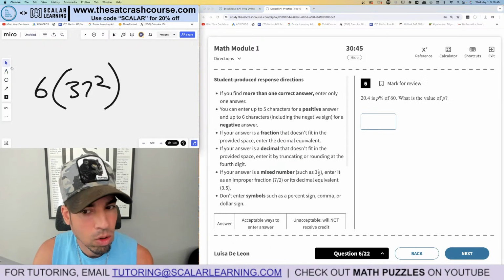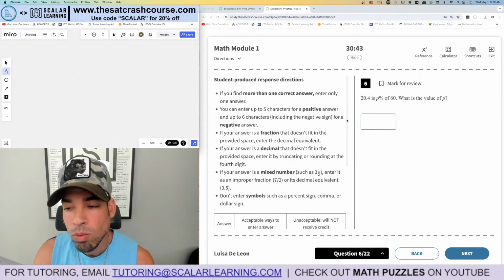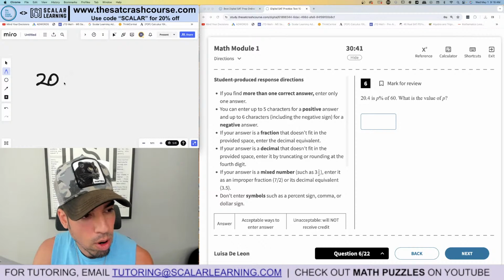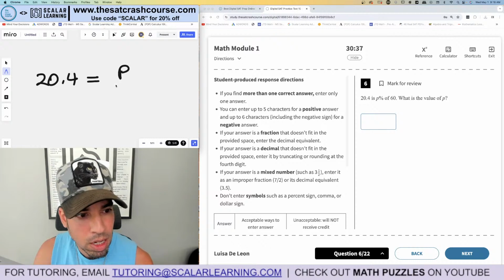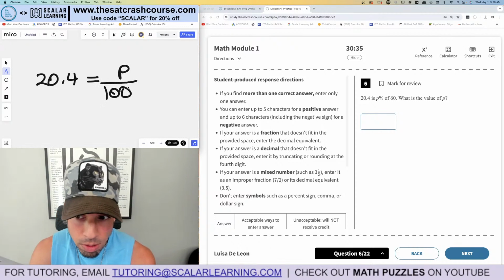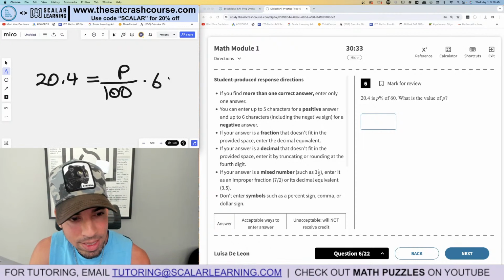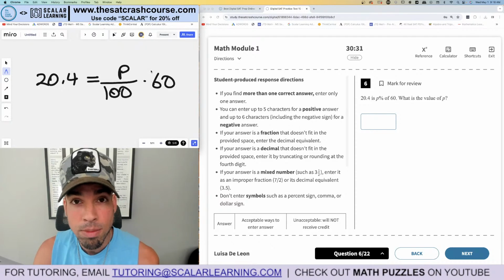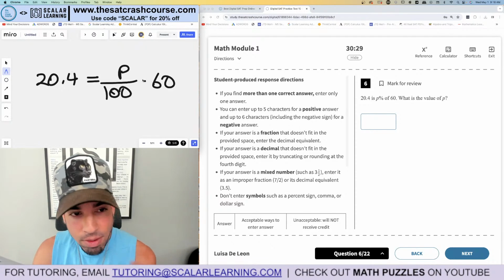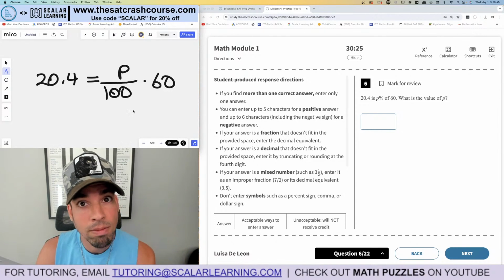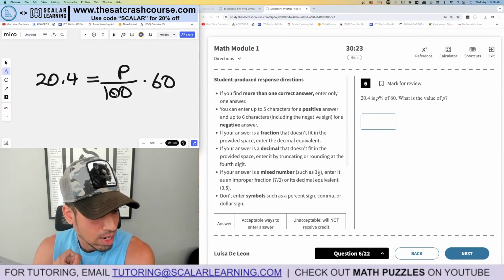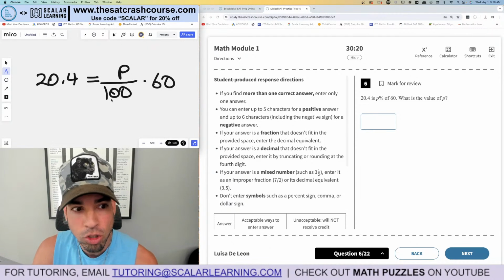Number 6, here we go. Okay, watch how I'm going to write this. As I'm reading it, 20.4 is P percent, that's P out of 100 if it's a percent, of means multiply, 60. And just like that, as I'm reading it, I've turned it into an equation. Again, I've never seen this question before. I'm doing it in real time, but I've become so accustomed to converting it into an equation as I read it that it just makes it so much easier. So I want you to apply the same principle.